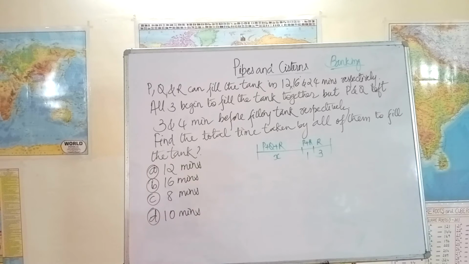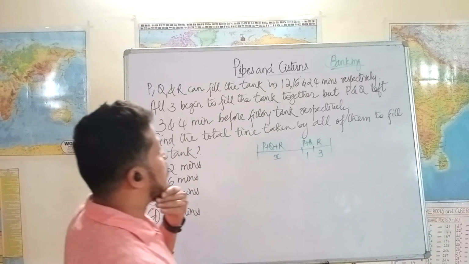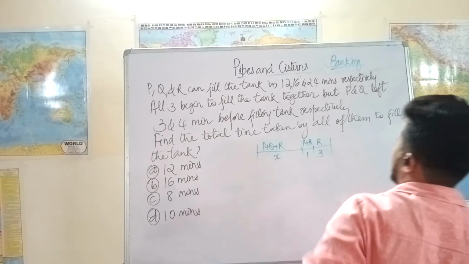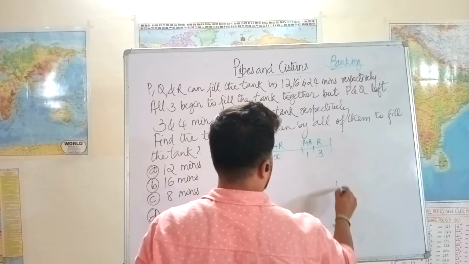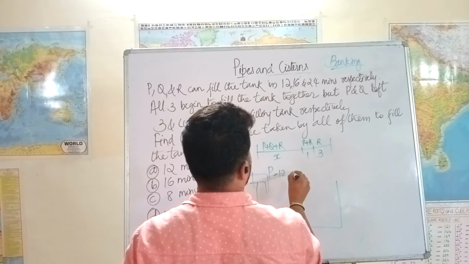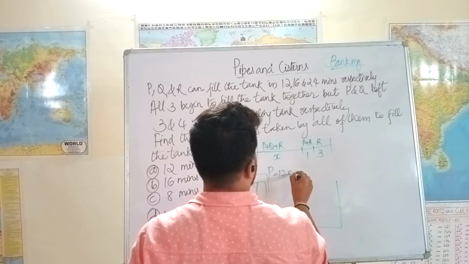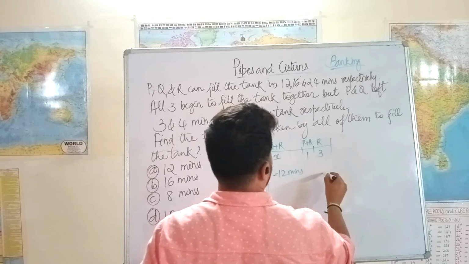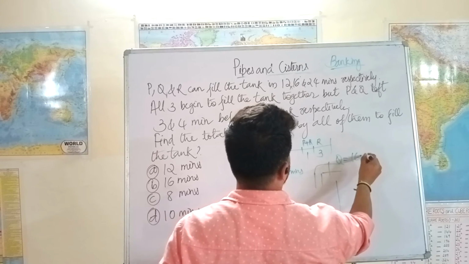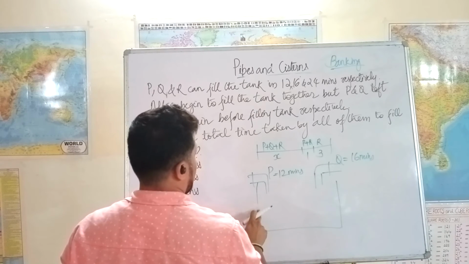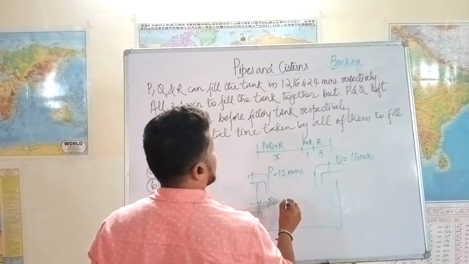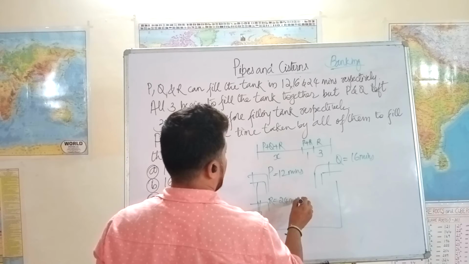Okay. Now 12, 16, and 24 is an individual capacity. Let's take the LCM of that as the capacity of the tank. This is P with the capacity of 12 minutes, they can fill the entire tank. And let's say this is Q with the capacity of filling the entire tank in 16 minutes. And R has the capacity to fill the entire tank in 24 minutes.